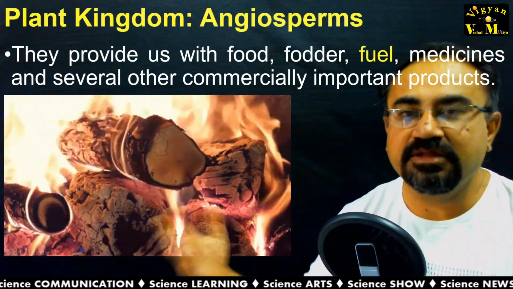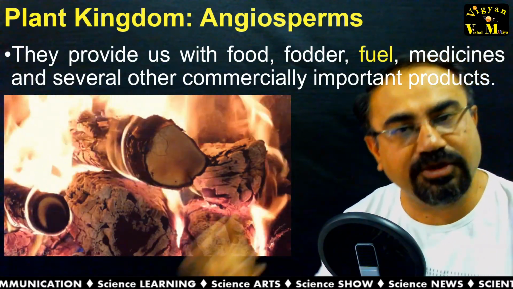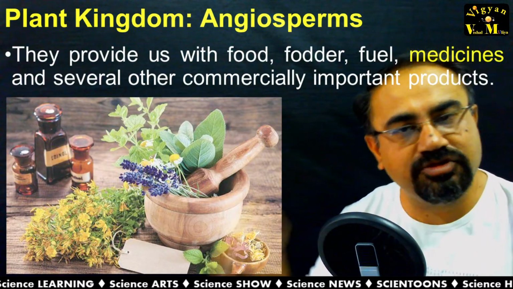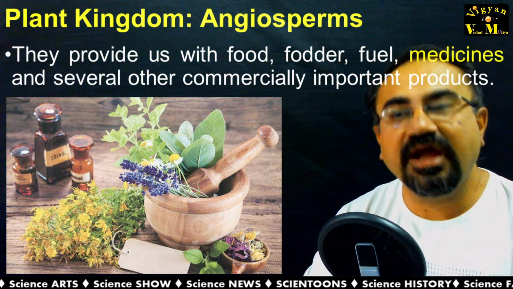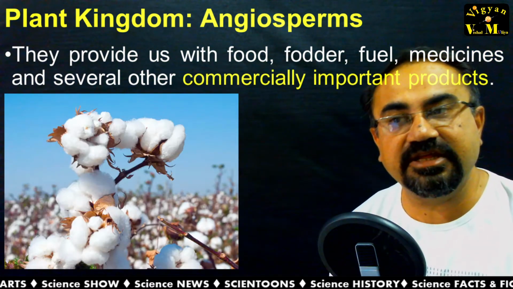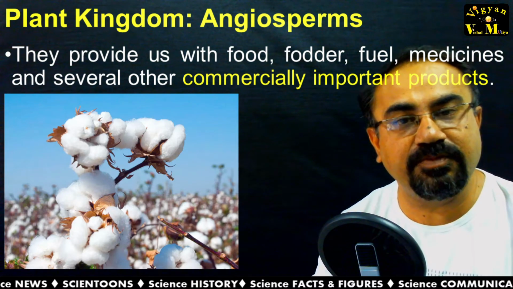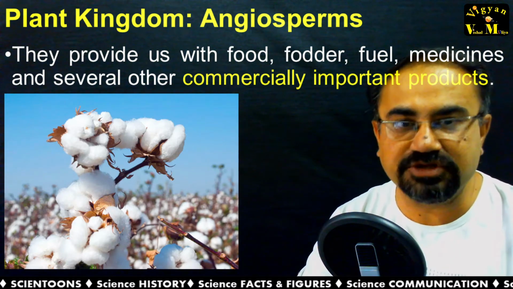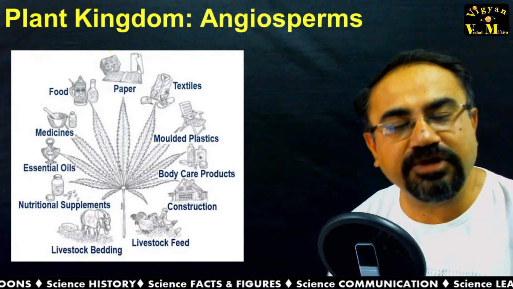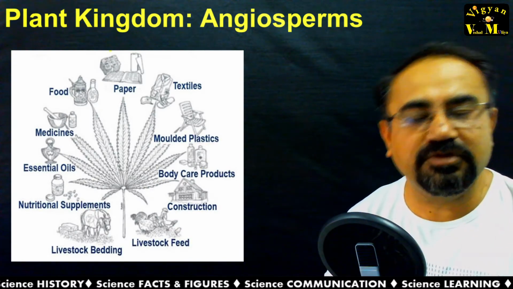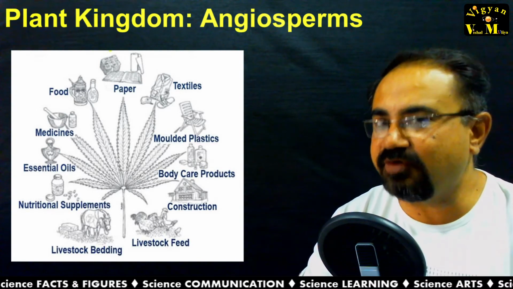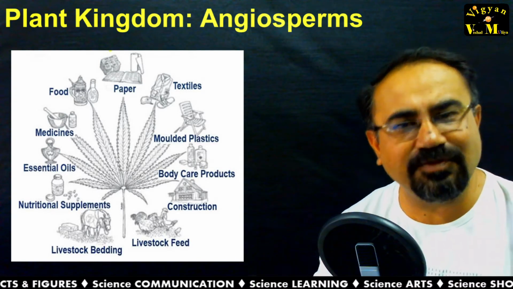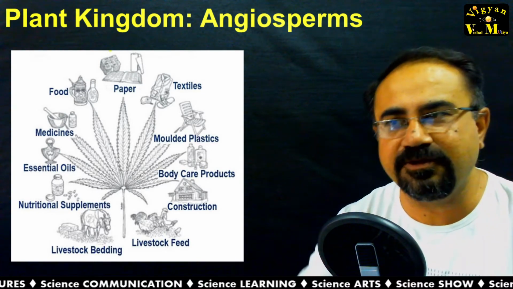It is one of the good sources of fuel also, and medicine also. A huge amount of medicine is obtained from the angiosperms. And if not listed, there are so many other commercially important products obtained from the angiosperms. If you go through the internet, you can find n number of uses and n number of images depicting the uses of angiosperms, and we know very well about the use of plants.